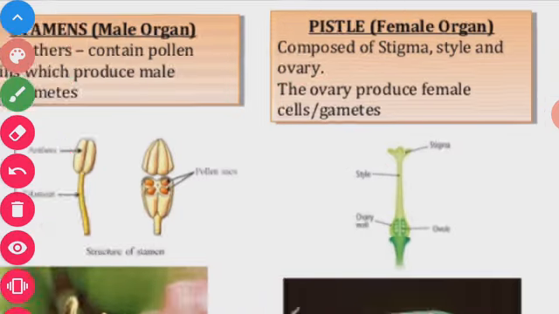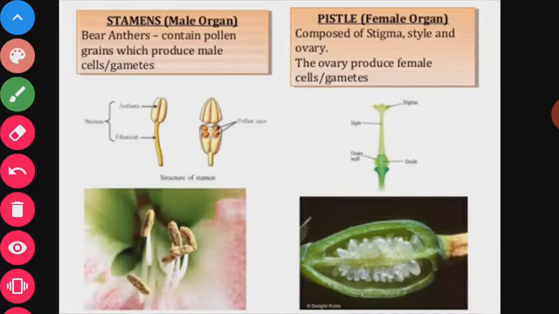These are the two different parts: stamens and pistil. Pistil is also known as carpel. Stamen is the male organ of the flower. Pistil is the female organ of the flower. Stamen bears anthers which contain pollen grains that produce male gametes or male cells. And the pistil is composed of stigma, style, and ovary. The ovary produces female cells or gametes.